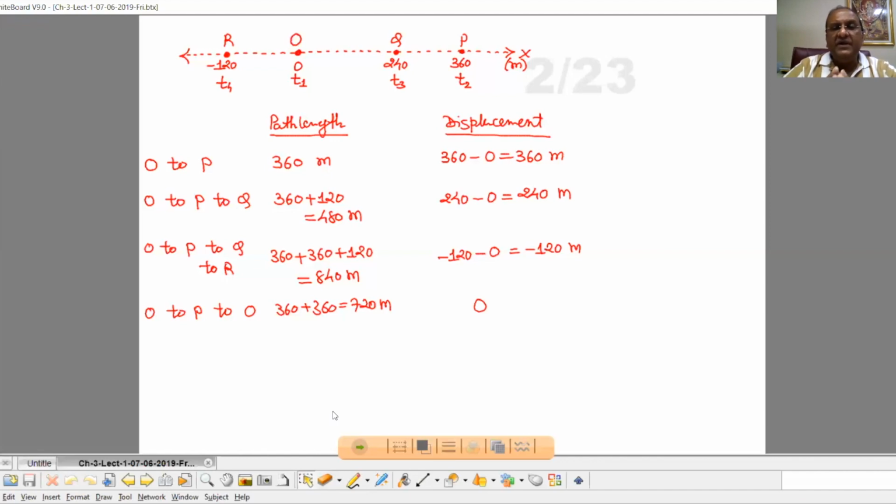As well, we can understand from this one, displacement is always less than or equal to path length. Clear to all of you now, the concept of path length and displacement.